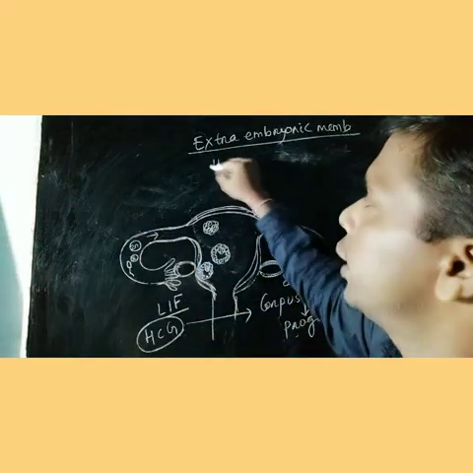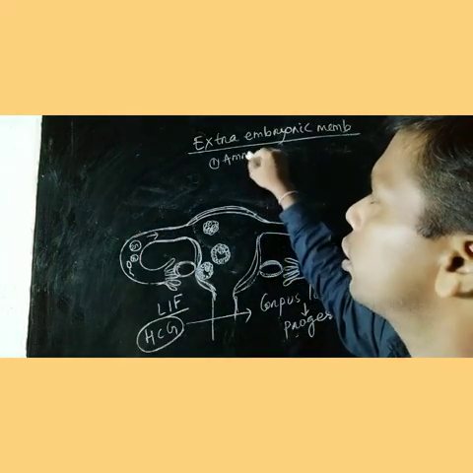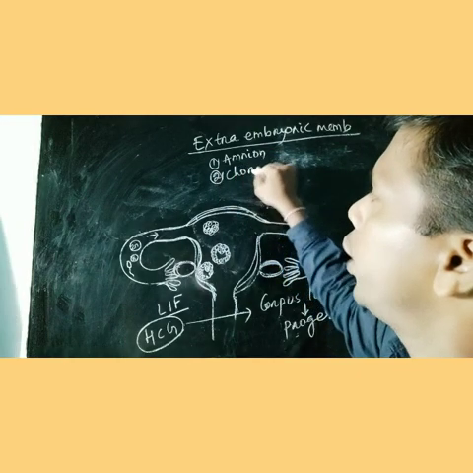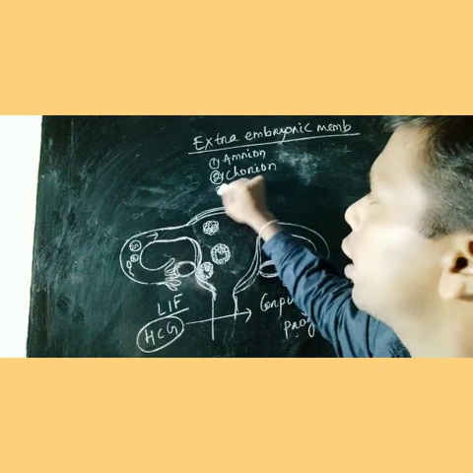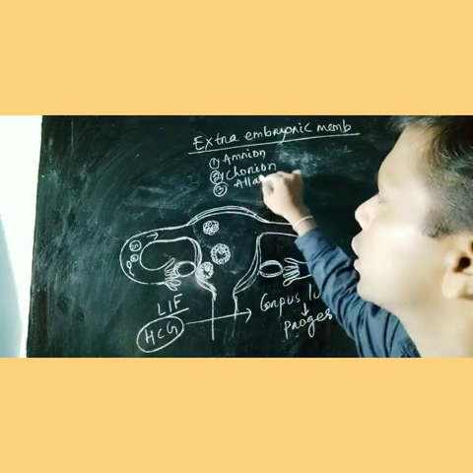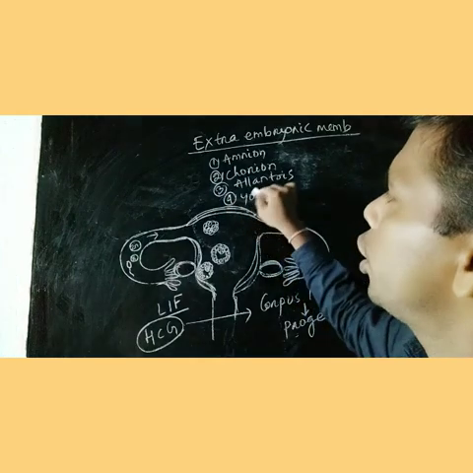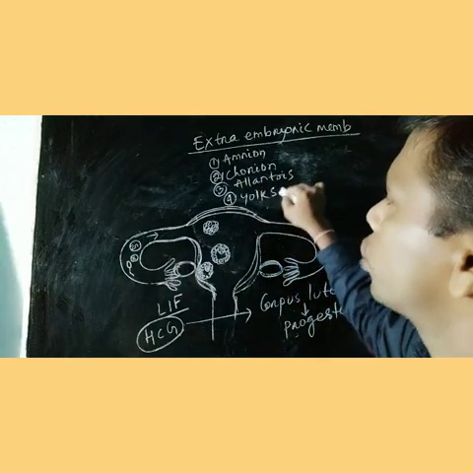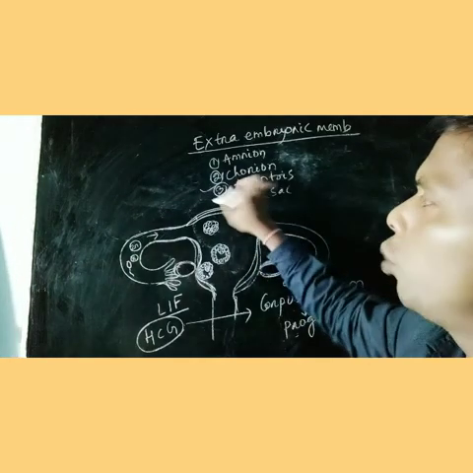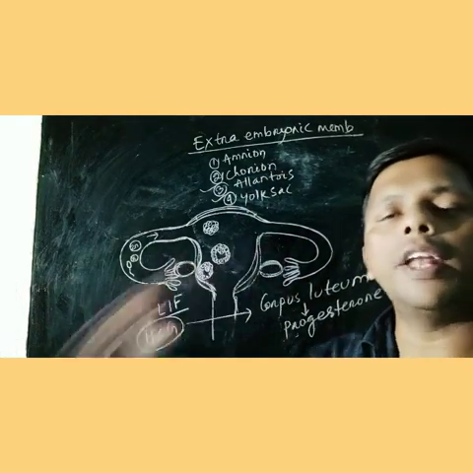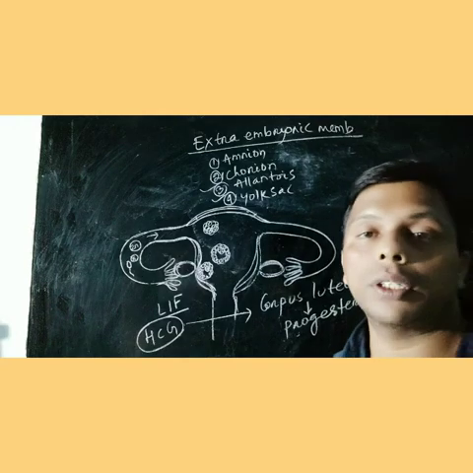The first one is amnion. The second one is chorion, then allantois, then another, the yolk sac. Allantois and yolk sac are not very important in view of placenta formation.